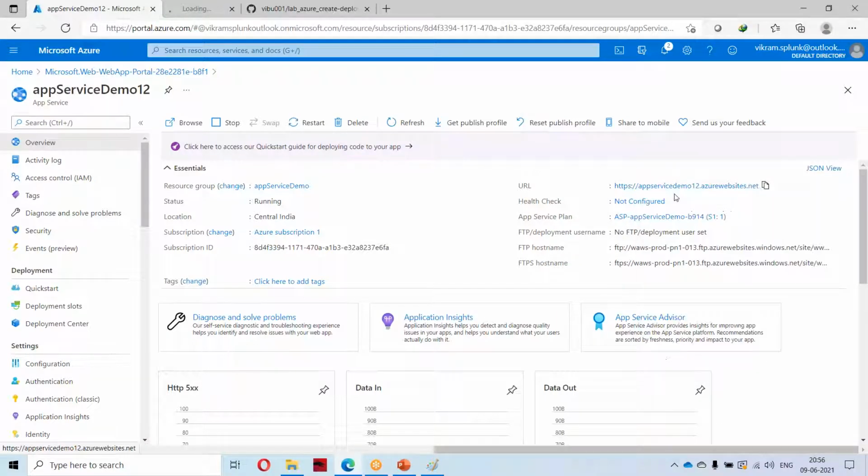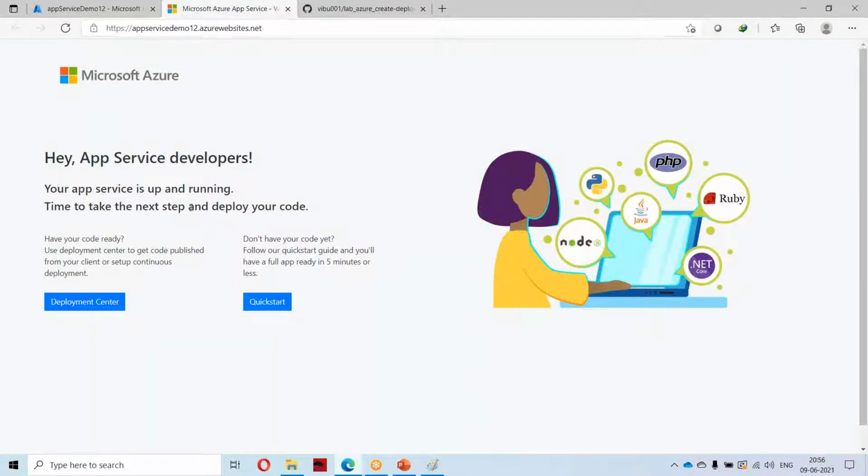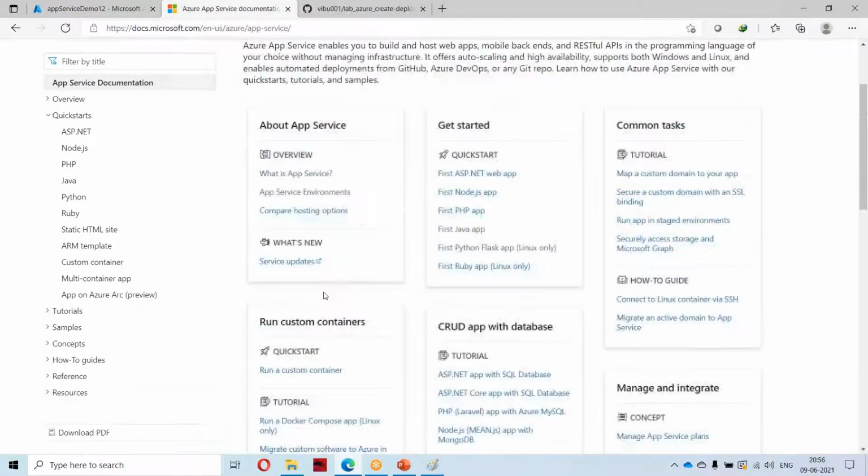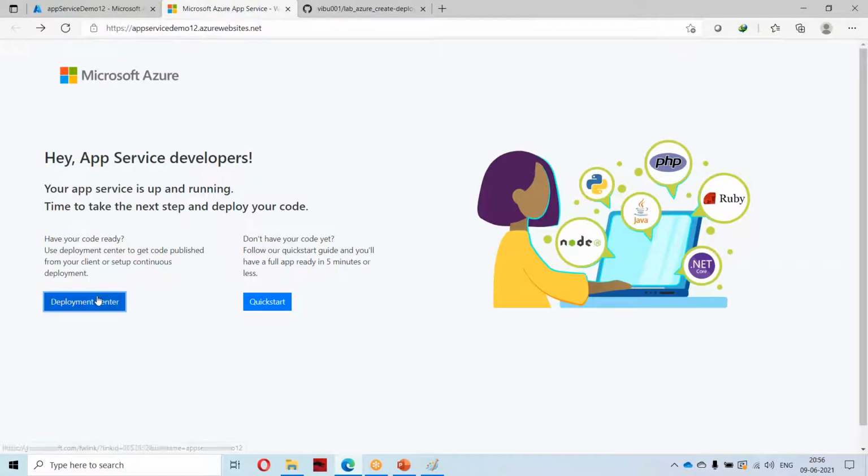Now I will be launching the app. If I click here, I got some URL. I got some text because this is the template provided by Azure. If I click on this quick start guide, I will have some options. If I go to deployment, here you will have some code. Basically it will have some instructions to create an app using the command line. That we will see. I want to just preserve it.